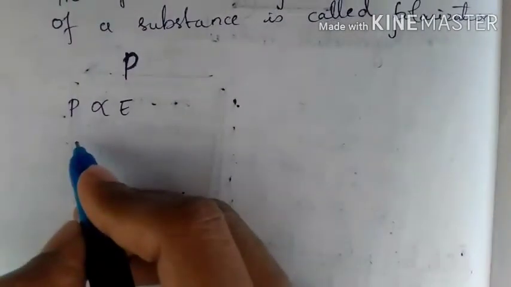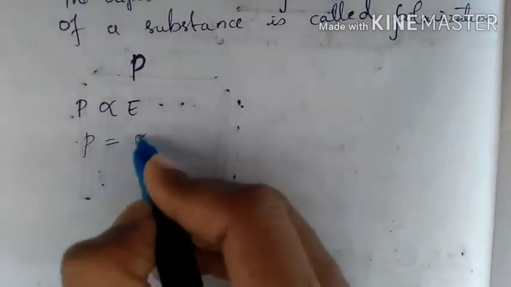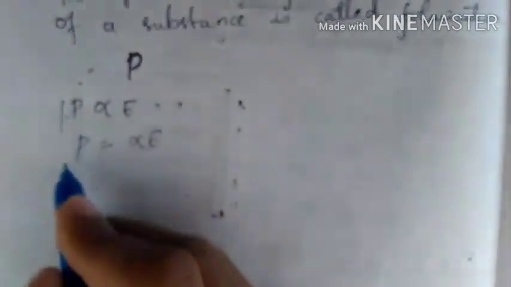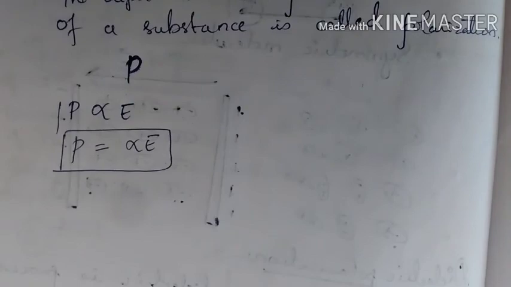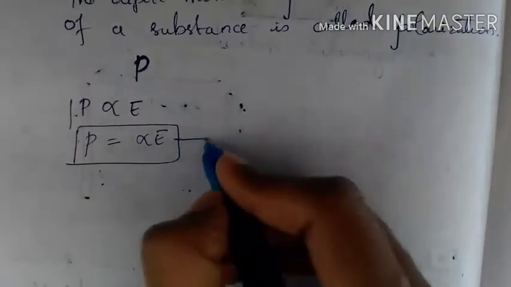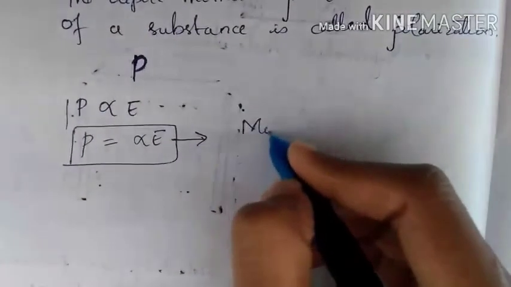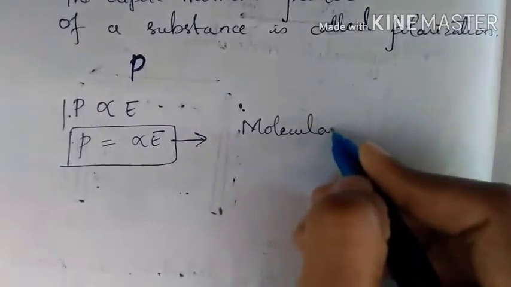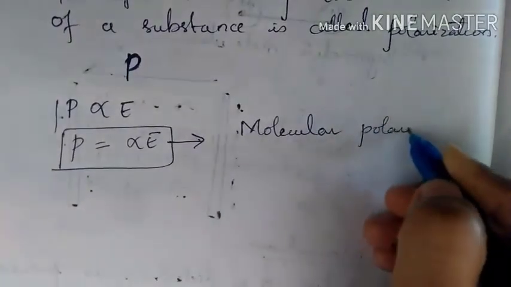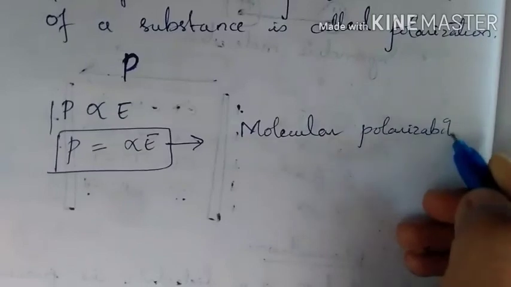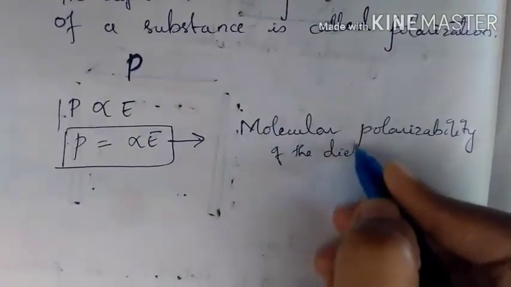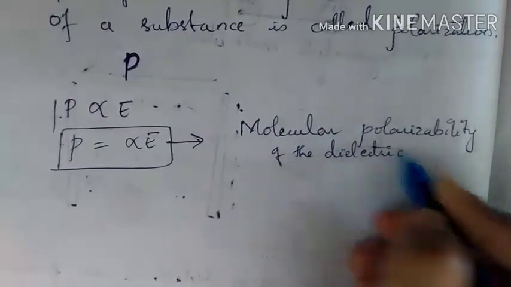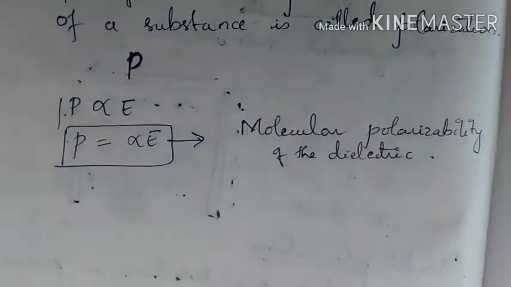So P can also be written as P equals alpha E. Here alpha is the constant of proportionality, or molecular polarizability of the dielectric. P equals alpha E.